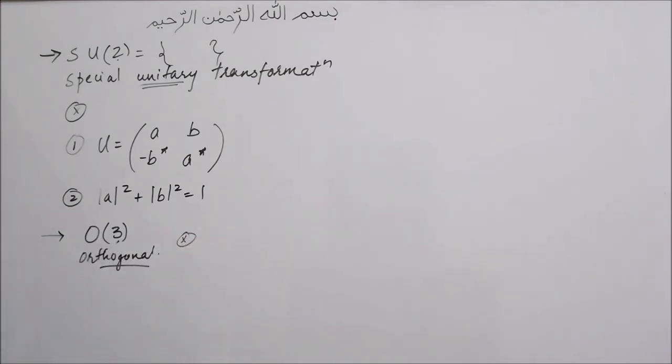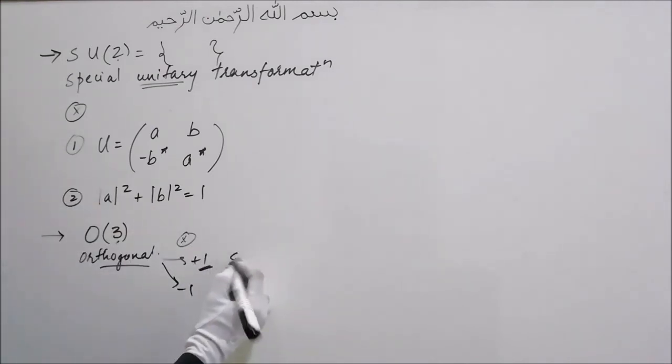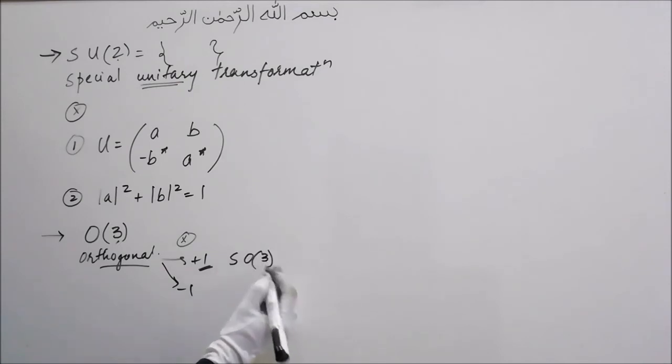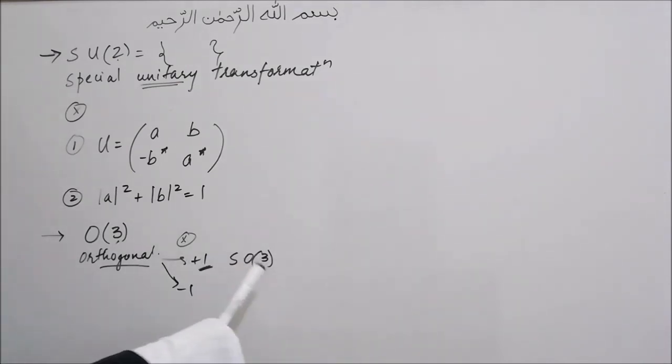This 3 can also be called the dimension. The determinant of the orthogonal matrices in this O3 group can be either plus 1 or minus 1. Therefore, we can see this group has two connected components. The component which contains the identity element is called SO3, the special orthogonal group of order 3.